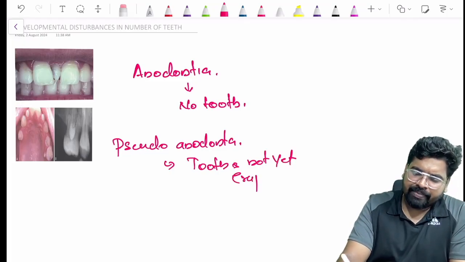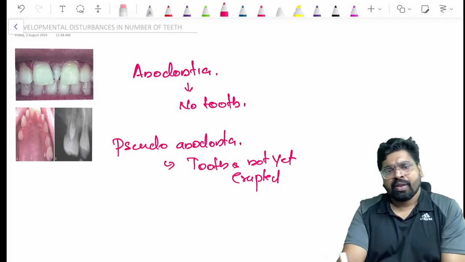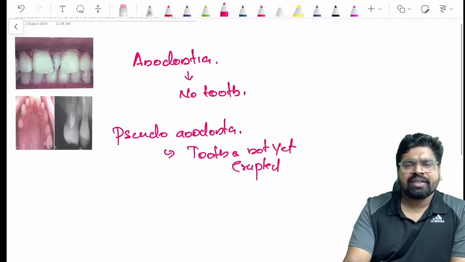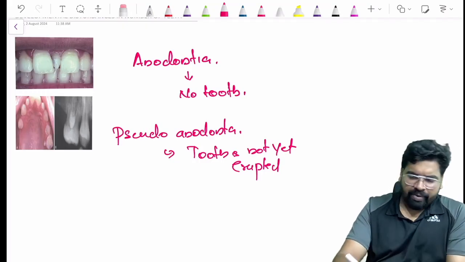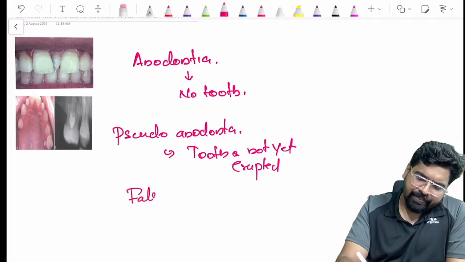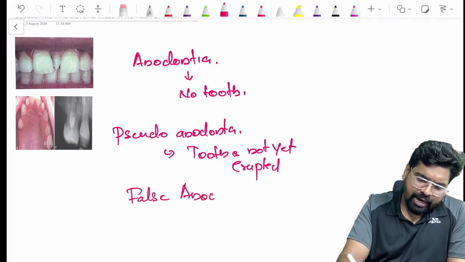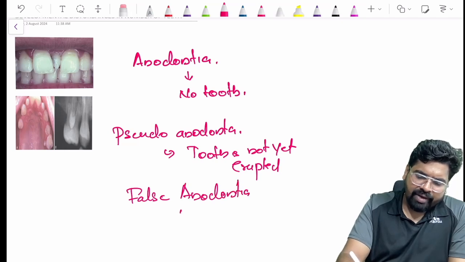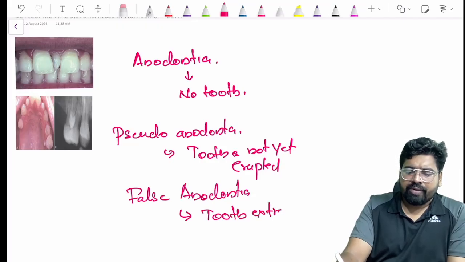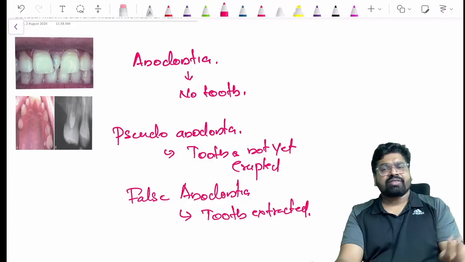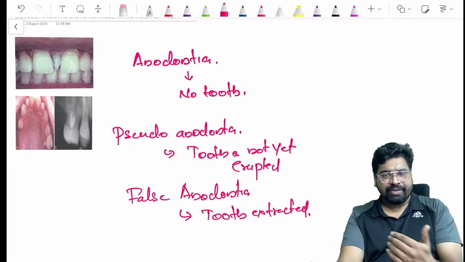It is there, and it will erupt when the time comes. For our grandfather, who had the teeth but has already extracted them, we call it false anodontia, where we have anodontia due to tooth extractions. So this is the use of the terms.